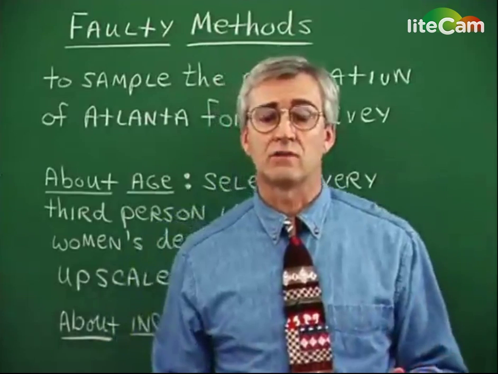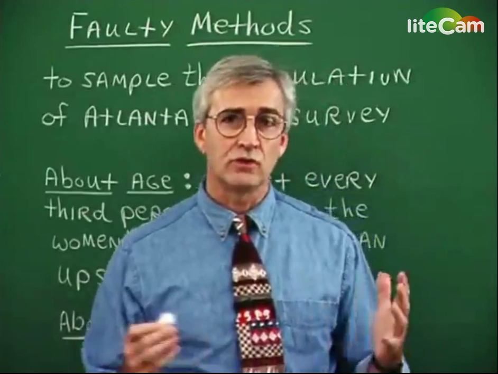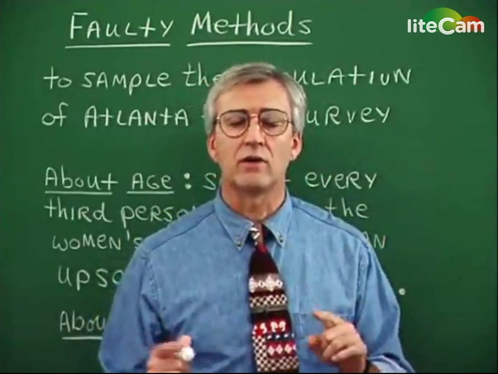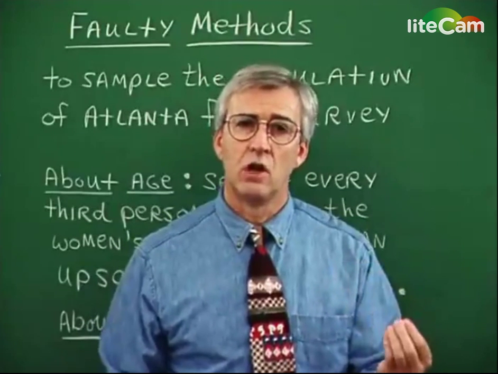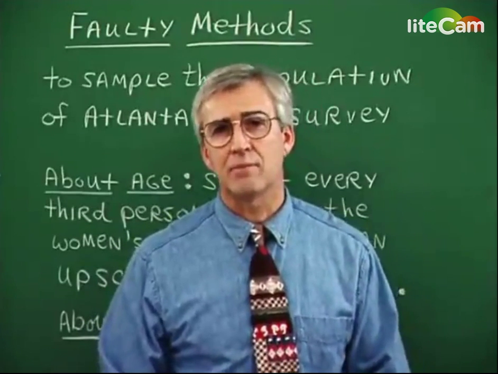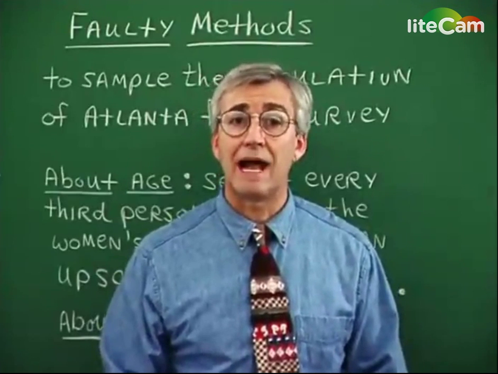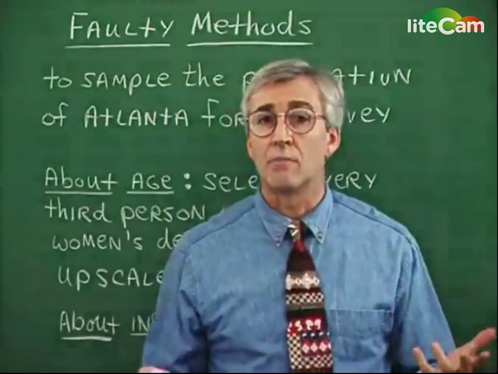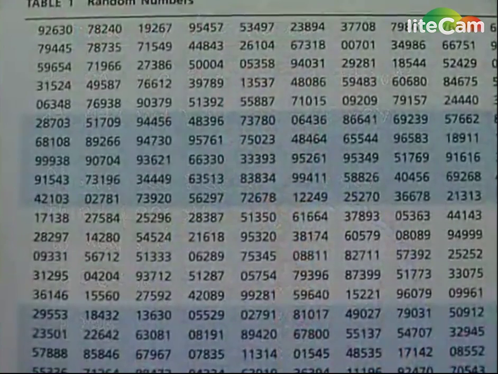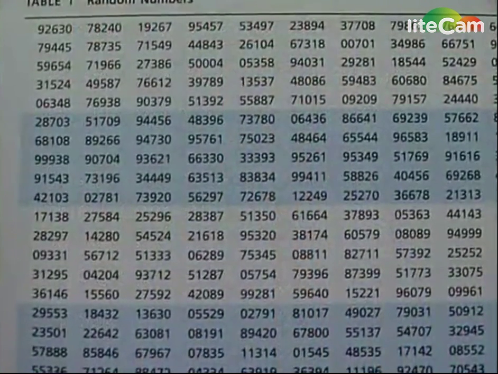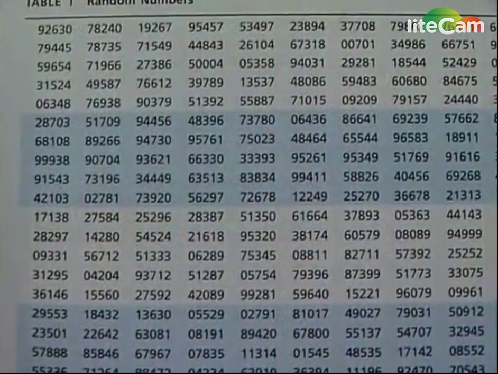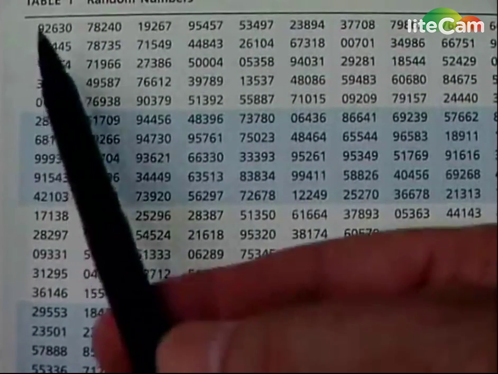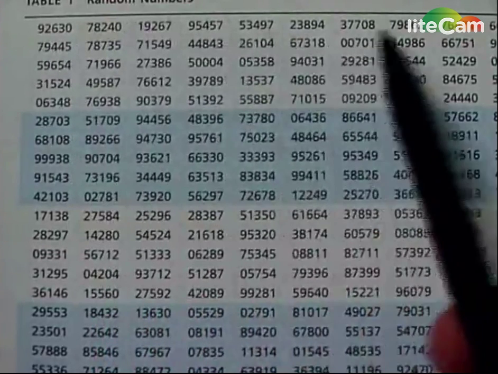Another way, somewhat easier, is to use a random number generator within a calculator or a computer, or we can even look in a table. There is such a table in the back of your textbook. Let's have a look at that. Now, here's a random number table. You can't see the entire table, but this table consists of 50 rows and 10 blocks. Now, the rows go left and right, and the blocks go up and down.